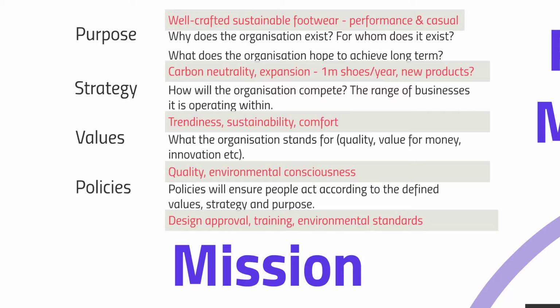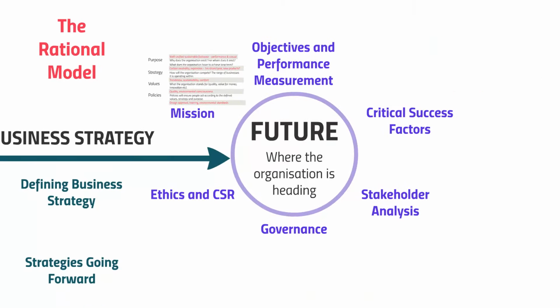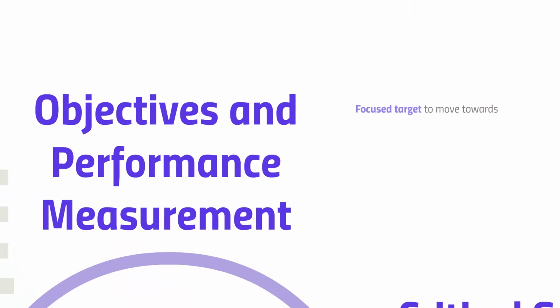So whilst we're not explicitly given TreadCushy's mission statement in the pre-seen document, by analysing the information we've been provided with in the pre-seen, we can take a look at how the key elements of a mission statement in general would apply to the company. And so this gives us a bit more of an insight into the priorities for this organisation. So let's now move on to take a look at the company's objectives as well as performance measurement.